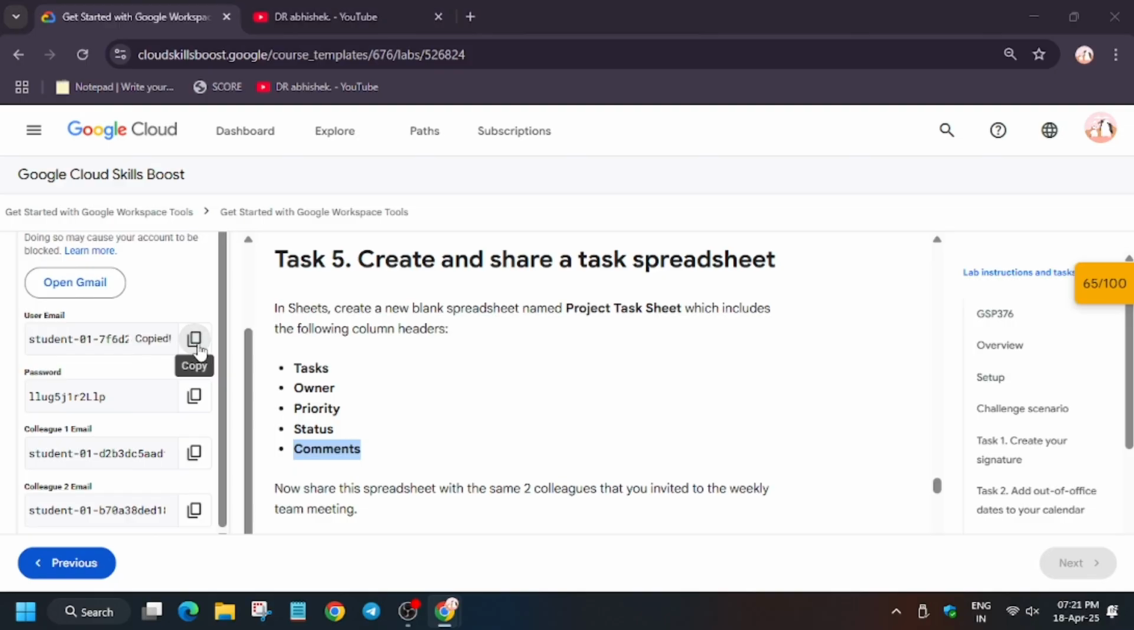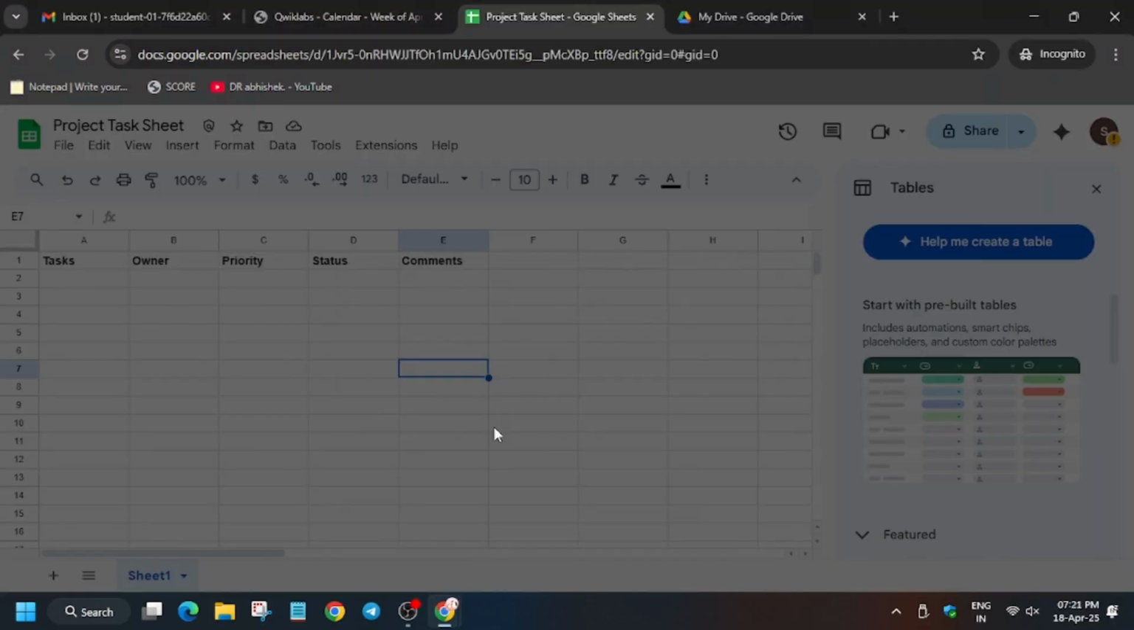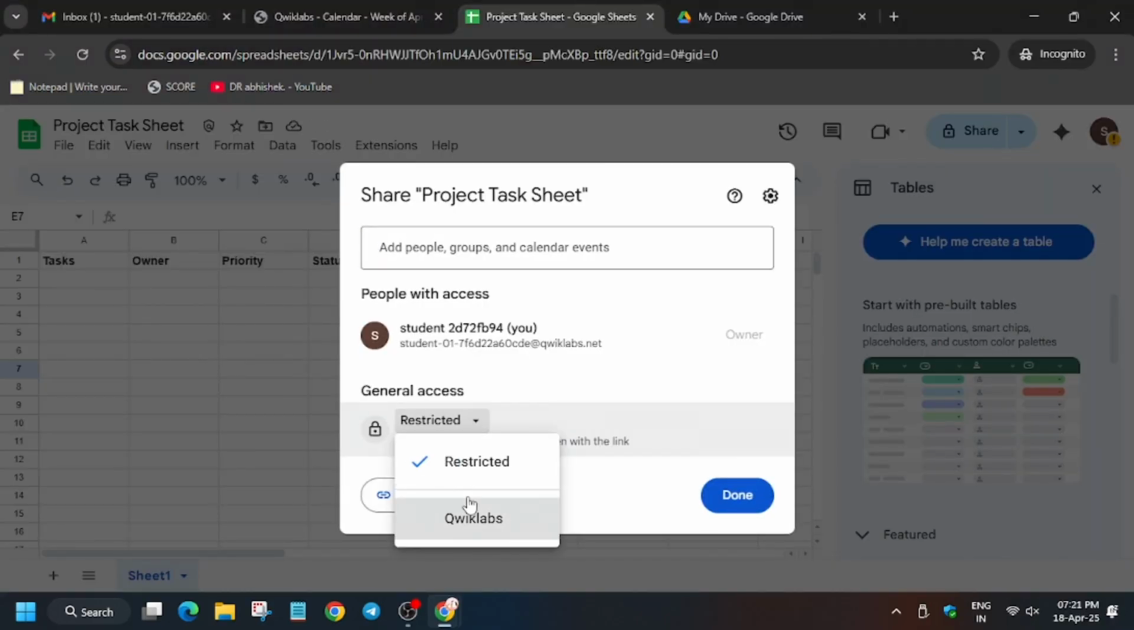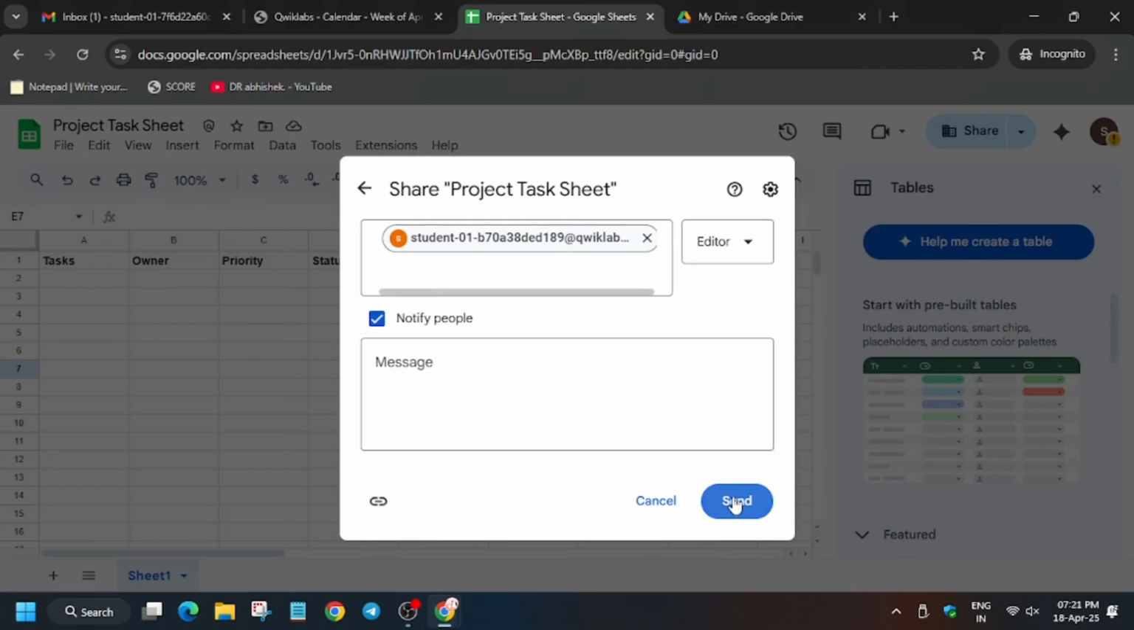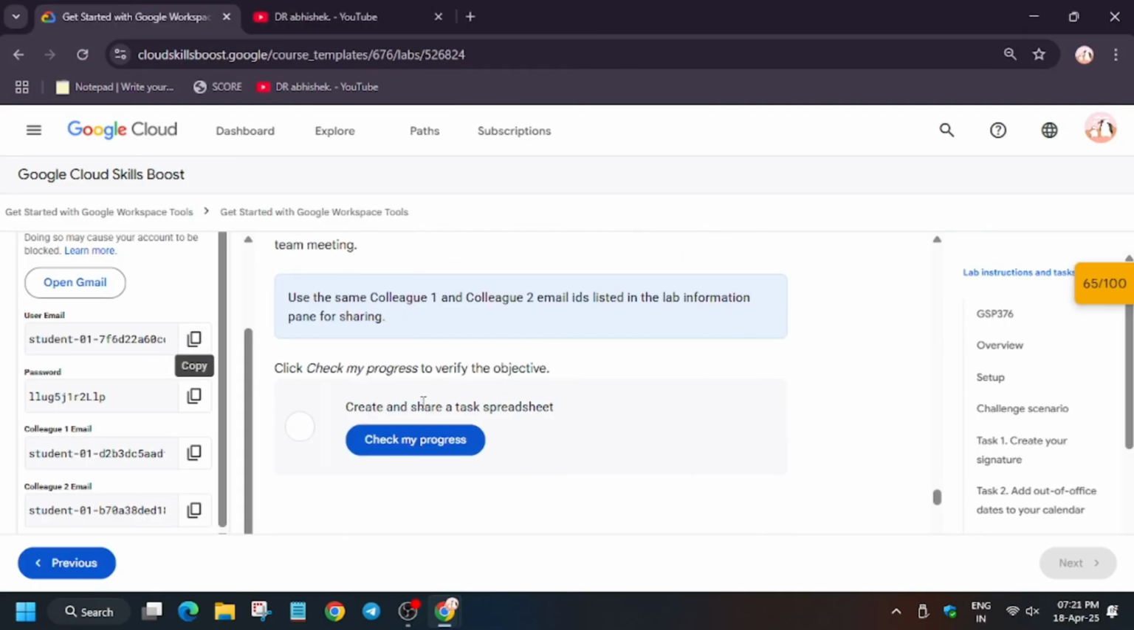Now click on share. For sharing you can use any email. So change it to Qwiklabs and add the email here. And now click on send. Now click on check my progress. You will get a score without any issue.